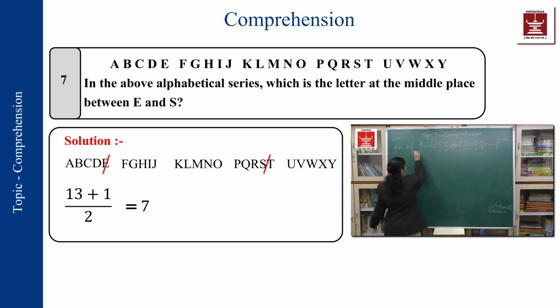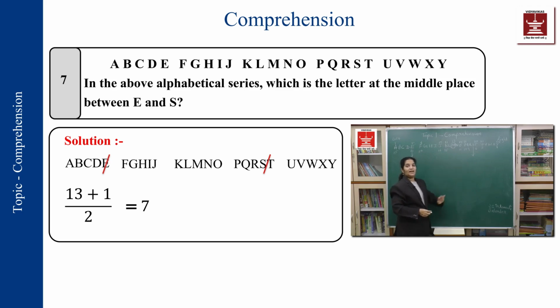Where is E? So, this is your E. From E and S, how many letters are there? That you will find out. When you say in between, see what the question says: in the above alphabetical series, which is the letter at the middle place between E and S. Between means E will not be considered, S also will not be considered. How many alphabets are there? 5 plus 5, 10 plus 3, 13.